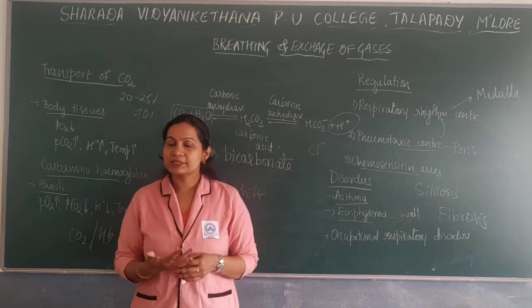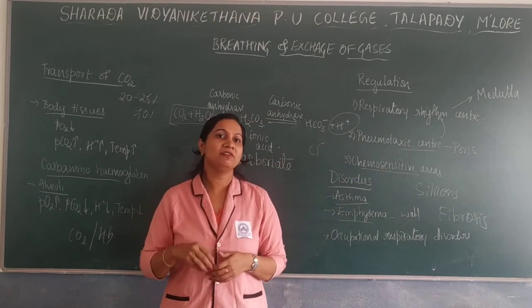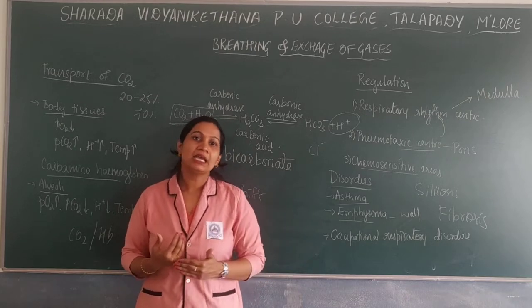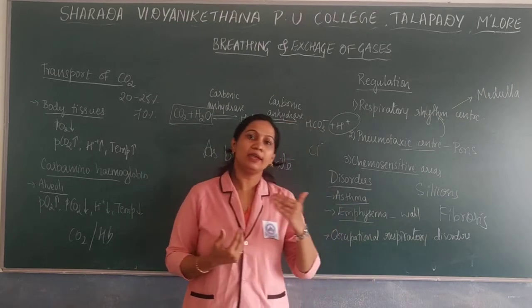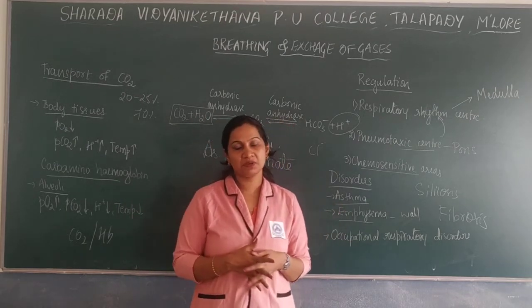For the exchange of gases, very important is the thickness of the alveolar wall, which mainly consists of three layers: the epithelium of the alveoli, the endothelium of the blood capillary, and the basement membrane between them.